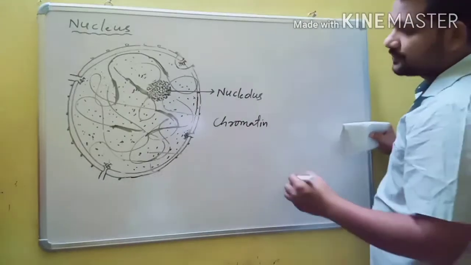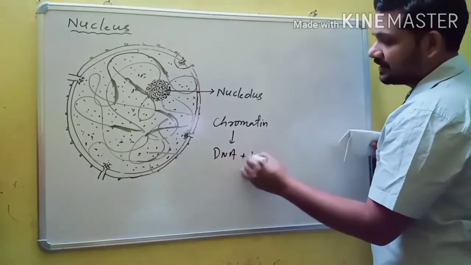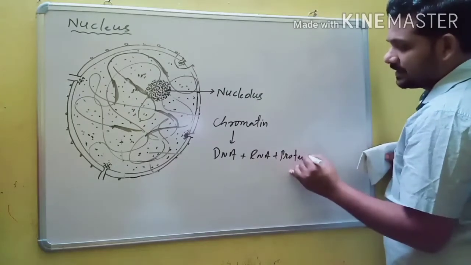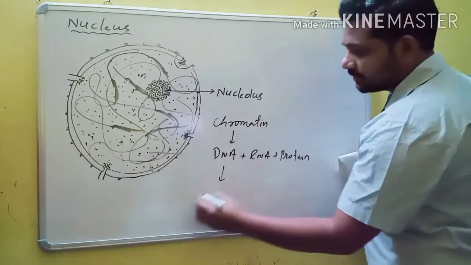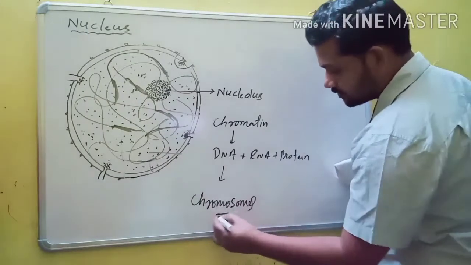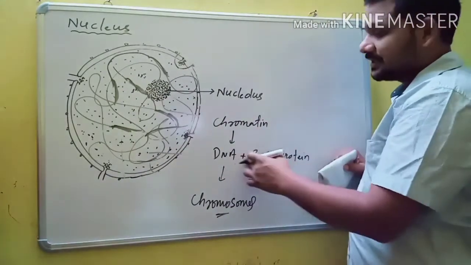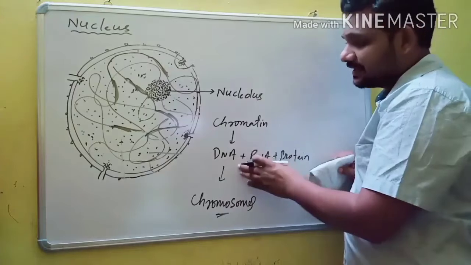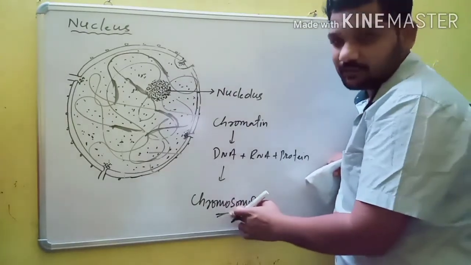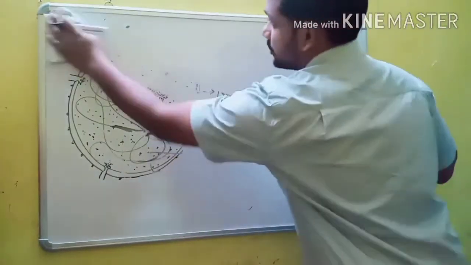Already I told you, this chromatin usually contains DNA, RNA, and proteins. Then finally, this chromatin material is reduced into chromosomes. This network-like structure is nothing but chromatin. Chromatin contains DNA, RNA, and proteins, and the condensation of chromatin results in the formation of chromosomes. So let us discuss the structure of chromosomes.